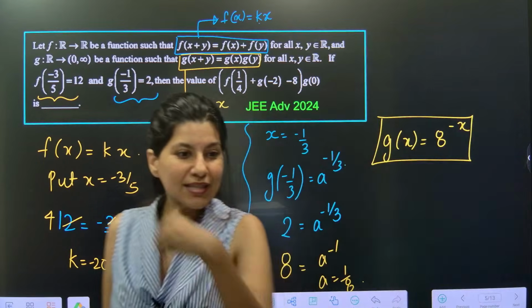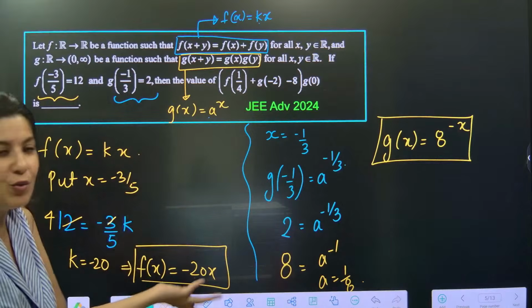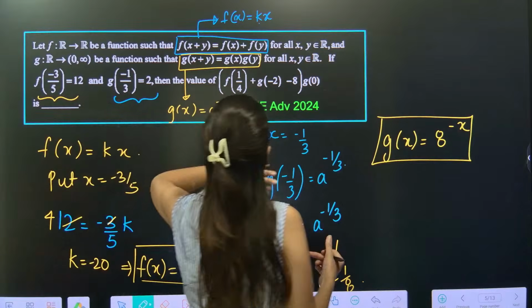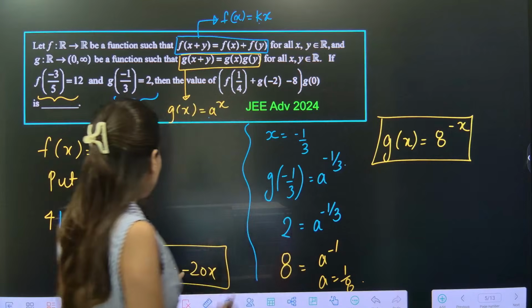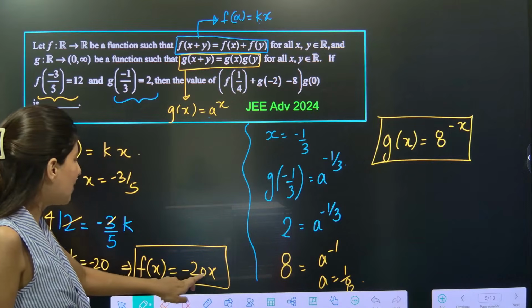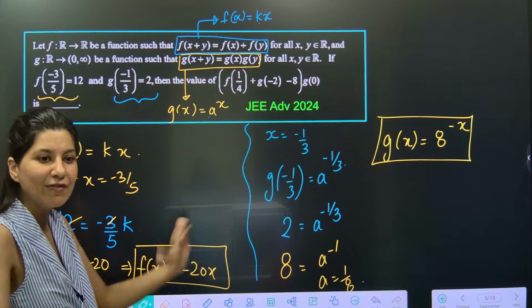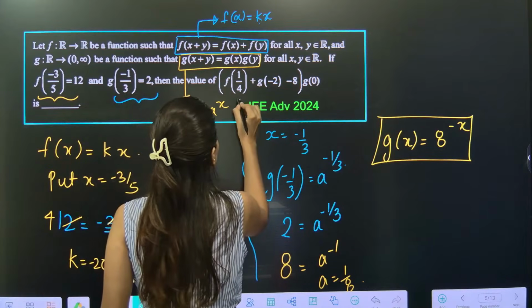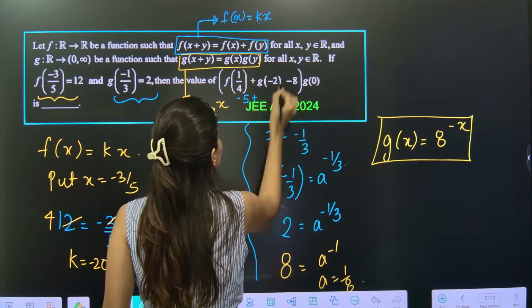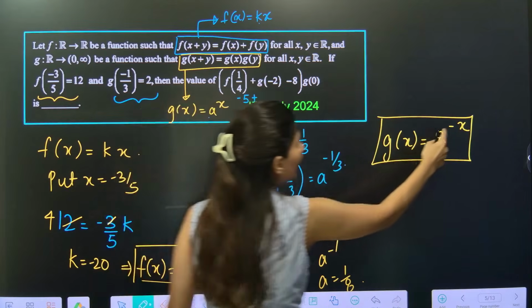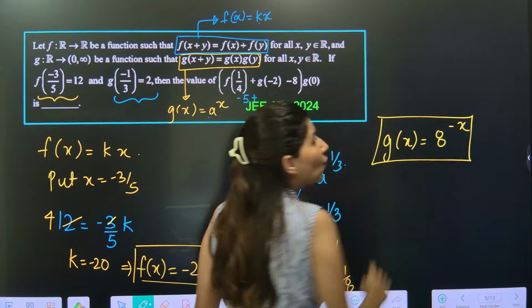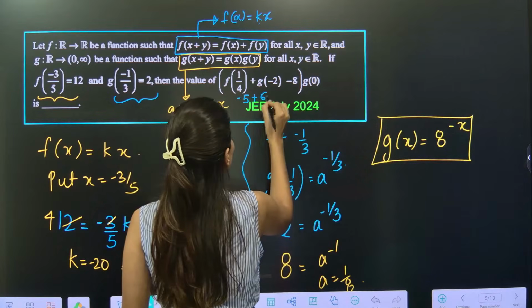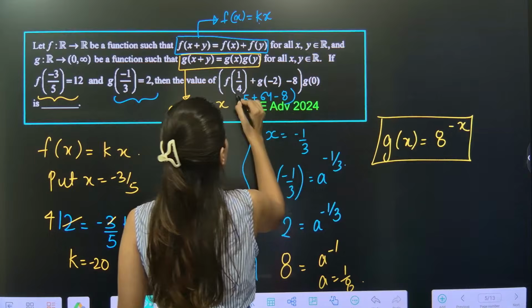Now the question is absolutely easy. You don't have to do anything. f(1/4): can anybody tell me what is f(1/4)? If you put 1 by 4 over here, minus 20 by 4 is minus 5, plus g(-2). The moment you put minus 2 over here, 8 square is 64. Minus 8 into g(0).